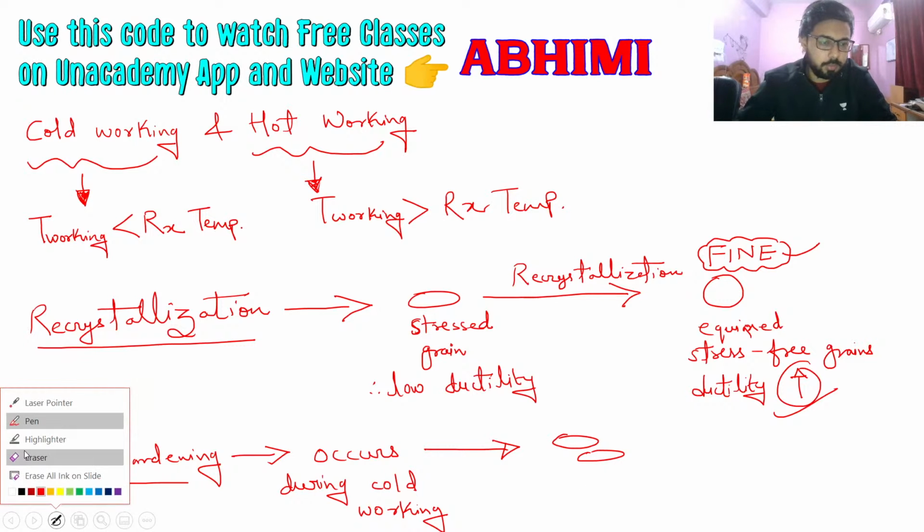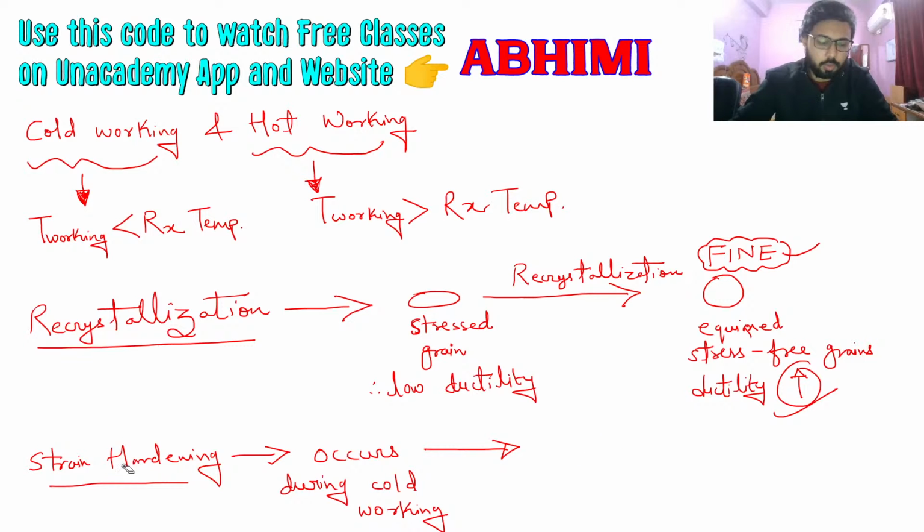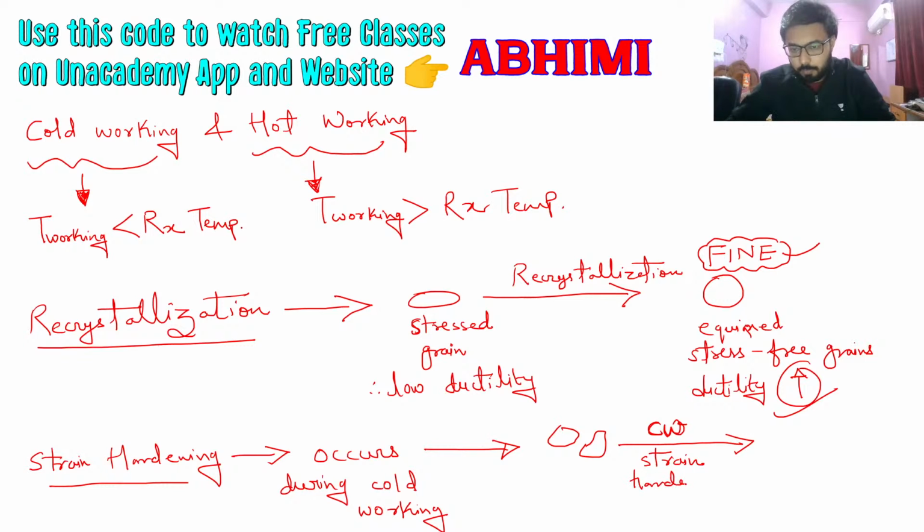Let me draw it into a more appropriate shape. So when you are doing cold working, you are going to find strain hardening making these grains elongated, stressed grains.